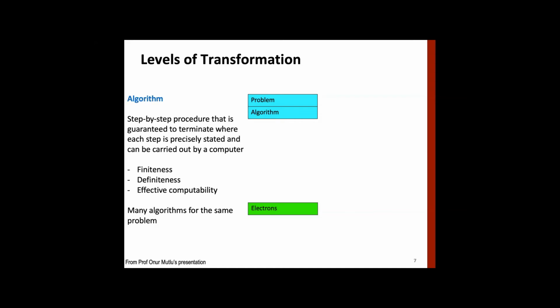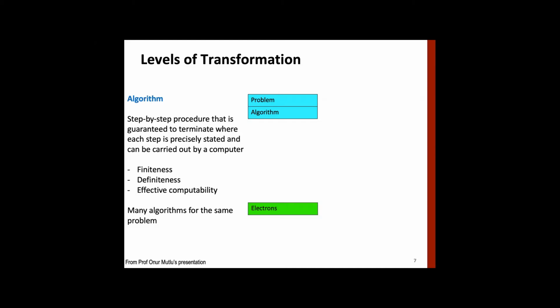It is a step-by-step procedure, and each step does something very finite and well defined. It is definite in nature, meaning every time you execute the same instruction, it does exactly the same thing. And at the end, using multiple instructions in sequence, you get effective computability, you get the results.